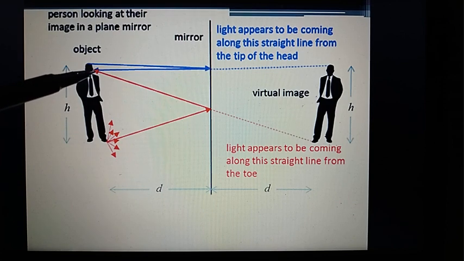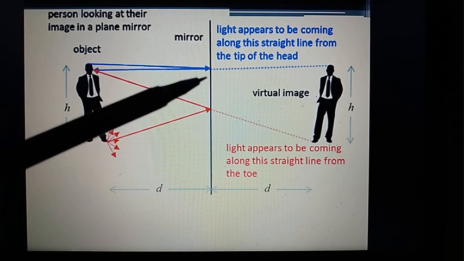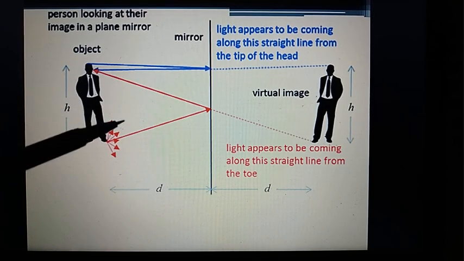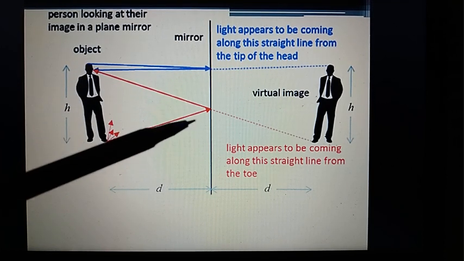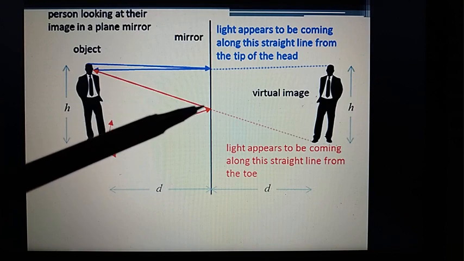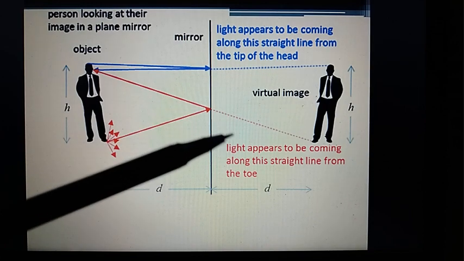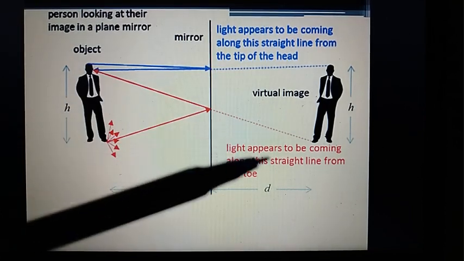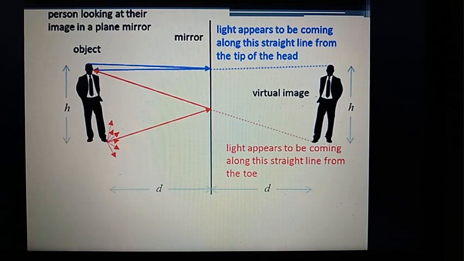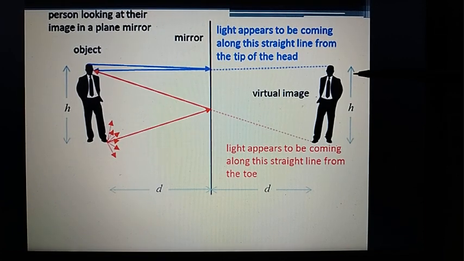The rays strike the mirror and return back. If you take those reflected rays back behind the mirror, you can see the virtual image which is formed here, and the height of the image and the height of the object will be the same.